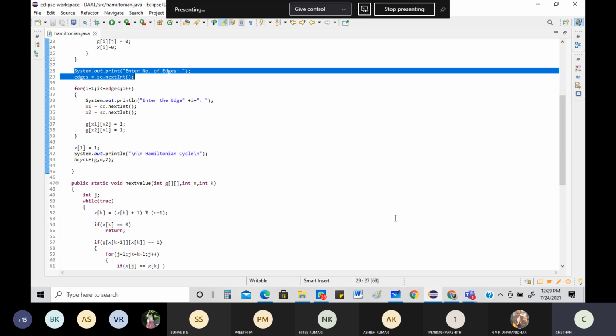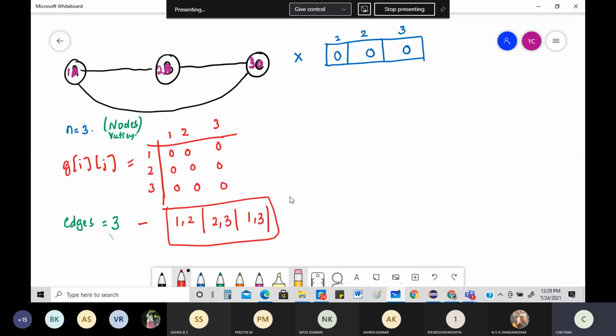What is the meaning of that? It is clearly saying G of x1, x2 is 1 and G of x2, x1 is 1. What's the meaning of that? That we are going to take that value. Let me say this. I've given 1 and 2. What is going to happen? This is nothing but G of x1, x2 that is becoming 1, and G of x2, x1 that is becoming 1. The first values I've given are 1 and 2.